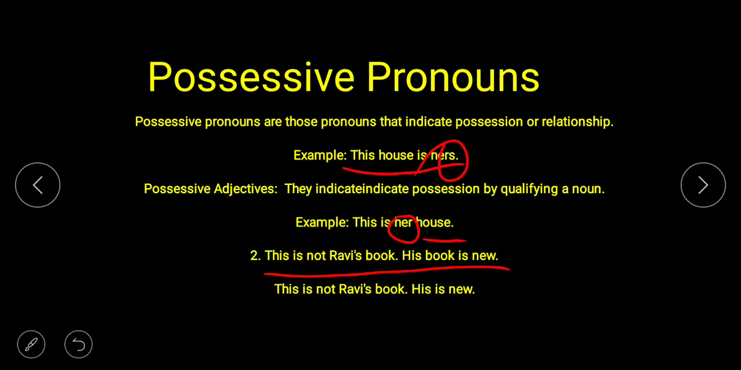In the first example, his describes the noun book to show possession, hence it is a possessive adjective. It is also placed before the noun book. Here his is a possessive adjective because it is placed before the noun book. And in the second one, this is not Ravi's book, his is new. This his is a possessive pronoun. His replaces the noun book, hence his is a possessive pronoun.